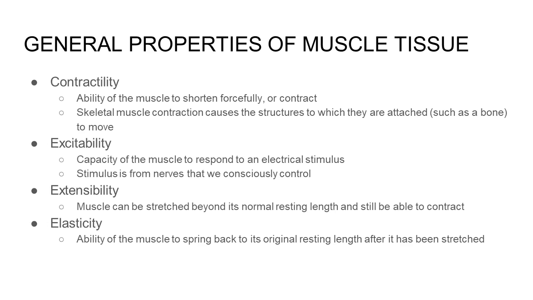Another property is excitability. This is the capacity of the muscle to respond to an electrical stimulus. So for skeletal muscle, the stimulus is from nerves that we consciously control, unlike the smooth and cardiac muscles, which contract spontaneously. Next is extensibility.